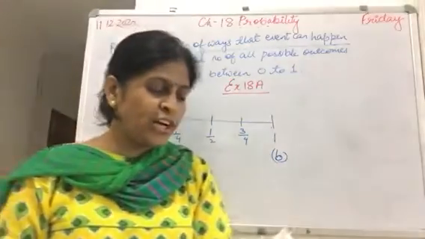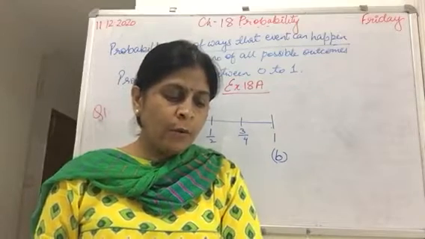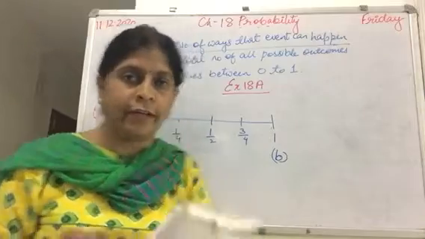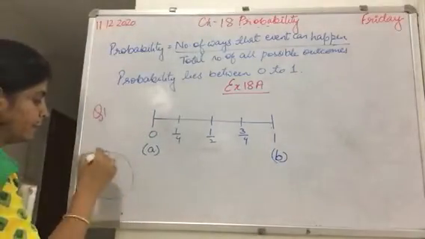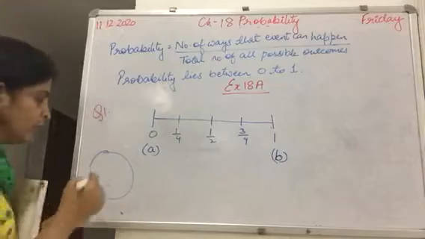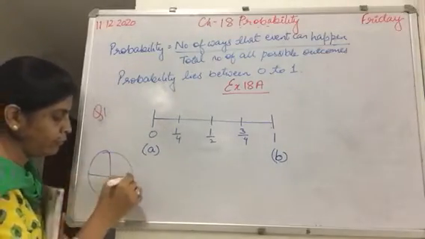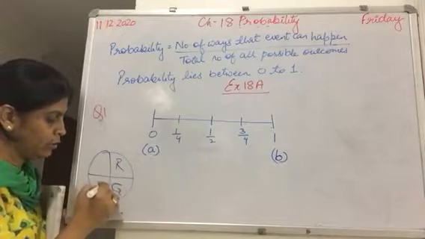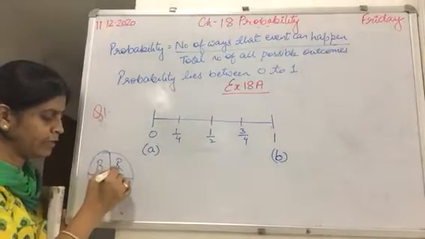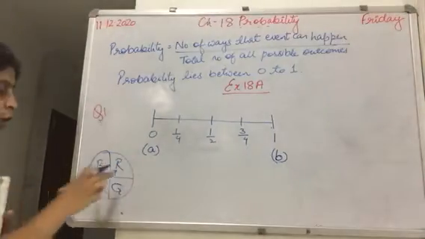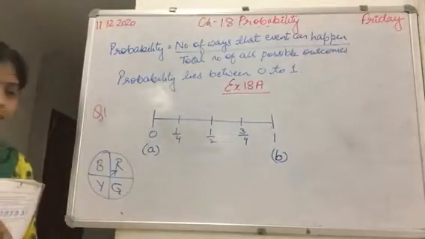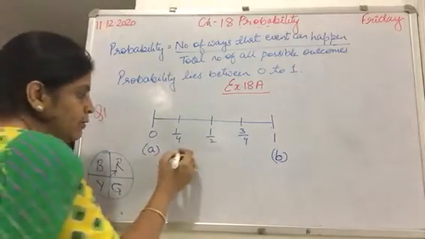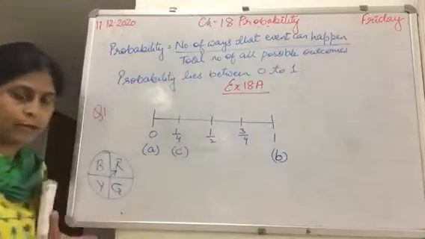Third is the chance that red will show up when a spinner with 4 colors, red, blue, yellow and green, is spun. If you have seen a spinner in your game zone area, there are 4 sectors, red, green, yellow, blue, and a needle. Total outcomes are 4, and the probability of getting red is 1 out of 4. So part C will be on this side.